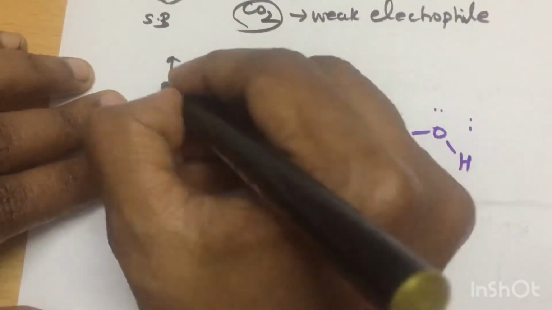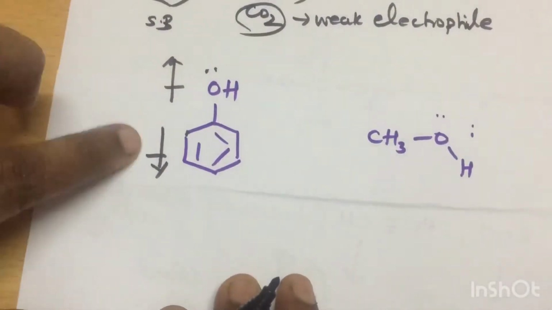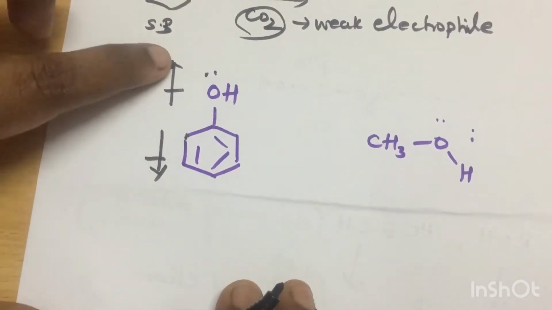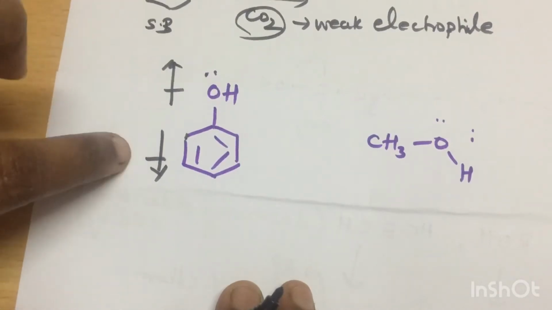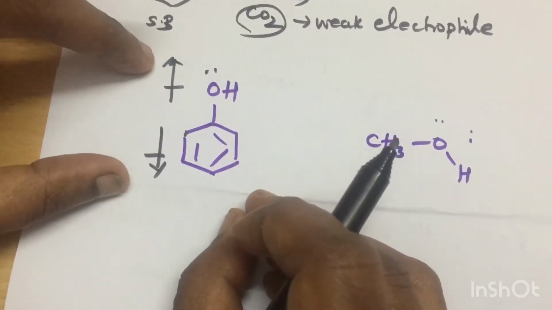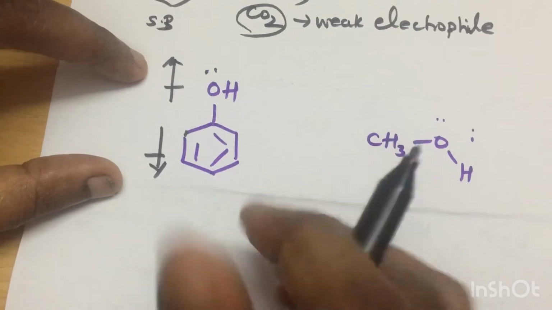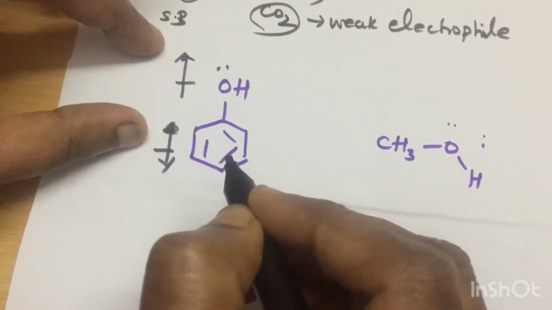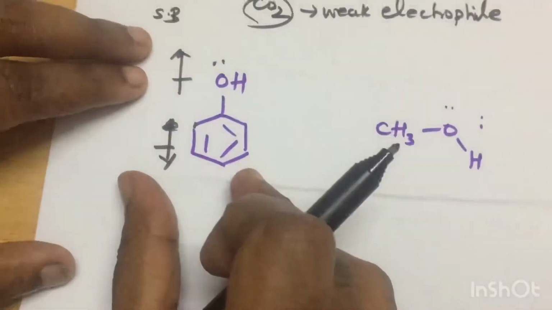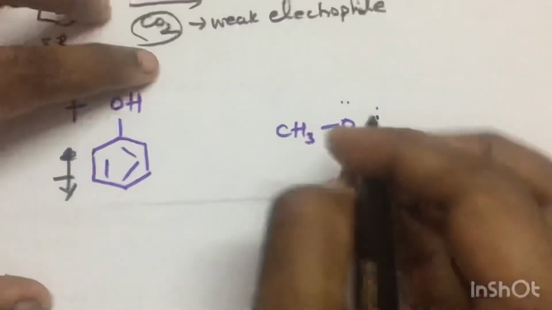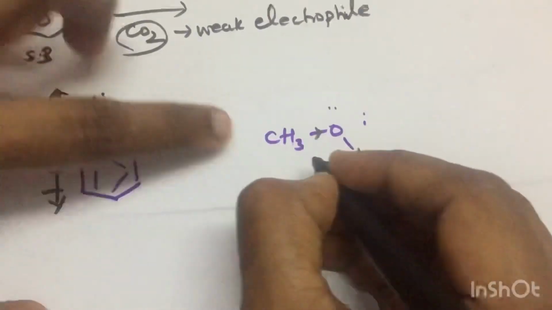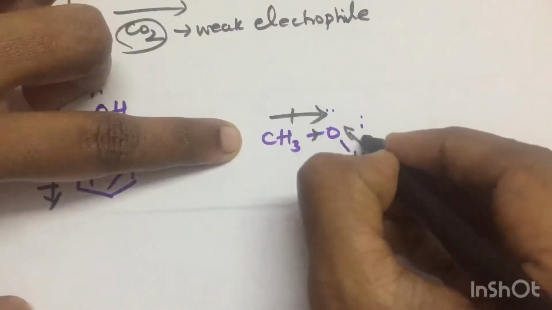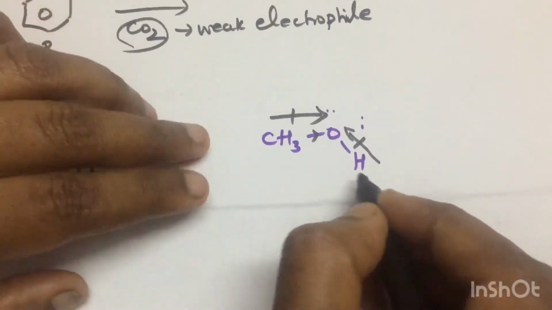So here also there is a dipole moment in this direction. So what happens? It cancels out. Somehow it cancels, but it is not of the same magnitude, so maybe this will be quite little. Some part gets nullified, and due to this the dipole moment is smaller. But in methanol it reinforces, as I told you: here the dipole moment is in this direction, and on this side also it is in this direction, because hydrogen is not an electron withdrawing group.